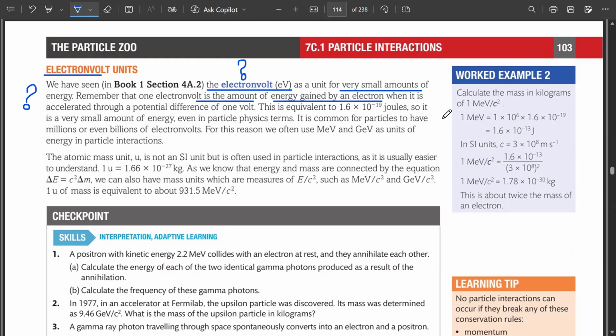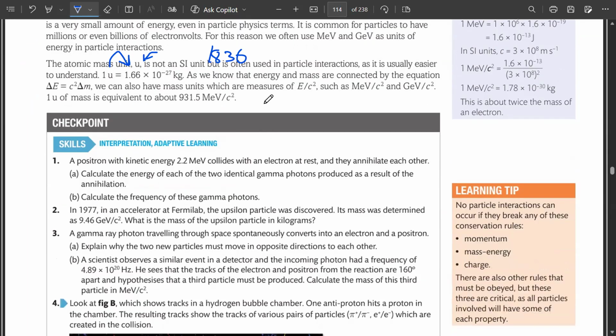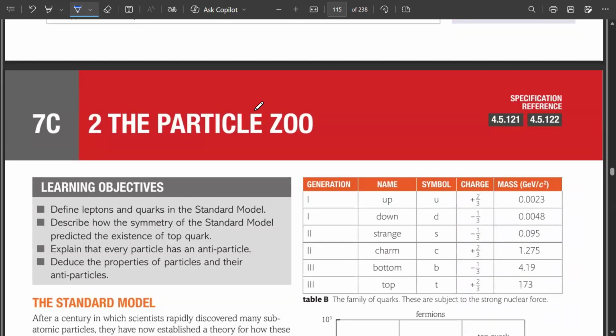The atomic mass unit U is not an SI unit, but it is often used in particle interactions as well, as it is usually easier to understand. 1 U means what? 1.66 into 10 to power minus 27 kg. तो अगर आपसे कोई mass of proton या mass of neutron पूछे, it is also 1 U, which means 1.66 into 10 to power minus 27. और अगर आप इसको divide कर दोगे 1836 से, that will give you the mass of electron, right? Which was 9.11 into 10 to power minus 31. Clear? जी। So all of these energies will be either in mega electron volts or giga electron volts.